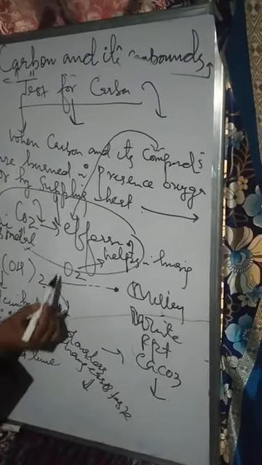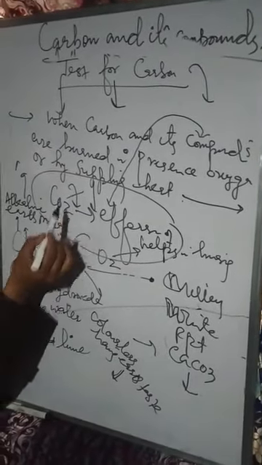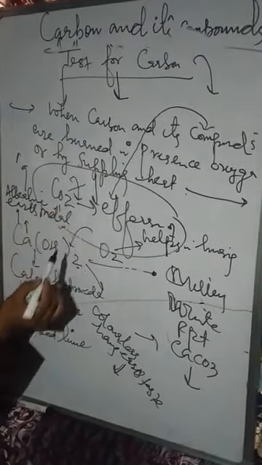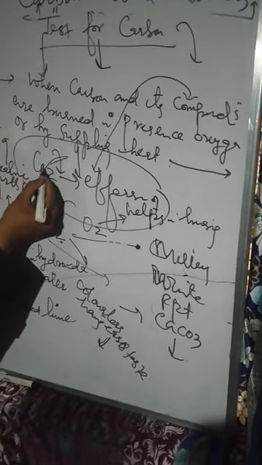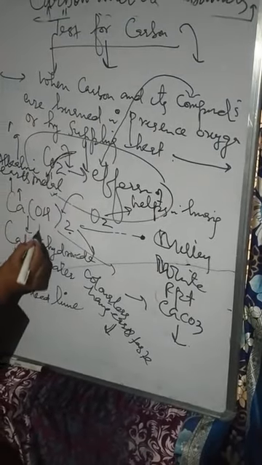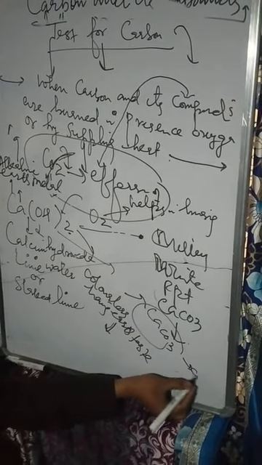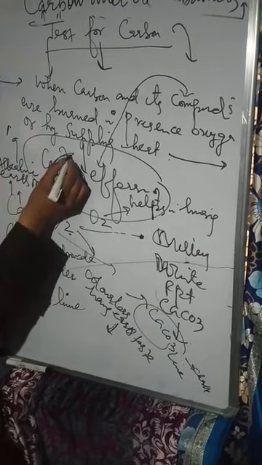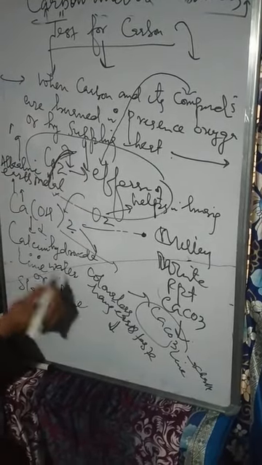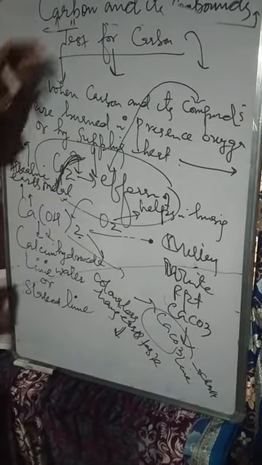The moment we pass this carbon dioxide gas through this slaked lime, it will turn the slaked lime into CaCO3, calcium carbonate. That's actually chalk or limestone. The moment it changes the color of this calcium hydroxide, we will come to know that a substance contains carbon. So, let me recapitulate the test for carbon.